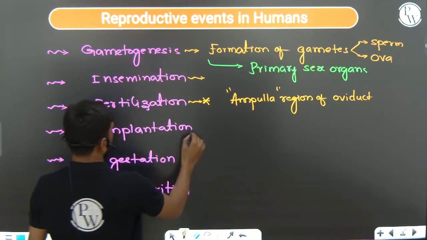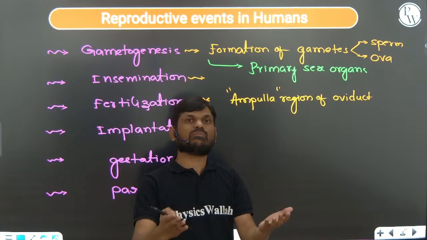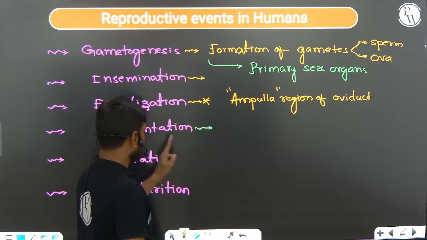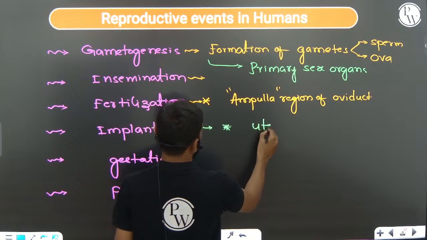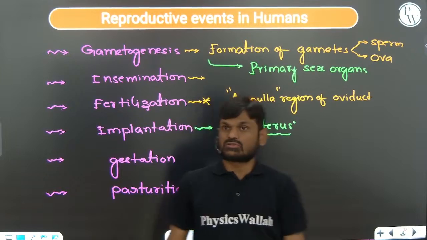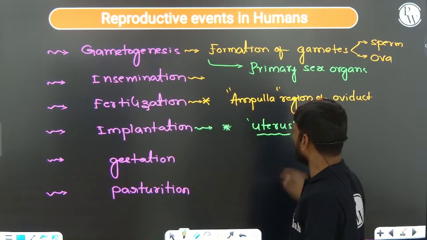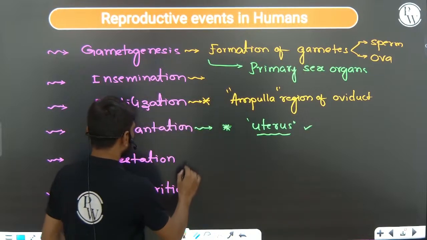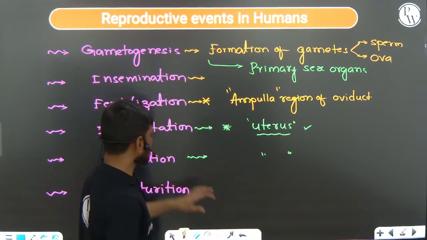Next, implantation. Implantation means attachment of the embryo, in the form of a blastocyst, to the uterine wall. This implantation event occurs in the uterus. Sometimes they will ask which event of human reproduction is related to the uterus: implantation, and development of the baby, that is gestation also, because the development of the baby takes place in the uterus.